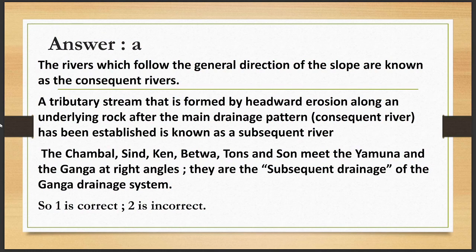So correct answer is this. First statement is correct. Second is incorrect here, friends, because a tributary stream that is formed by a headward erosion along an underlying rock after the main drainage pattern has been established is known as subsequent river, and the Chambal, Sindh, Kain, Betwa, Ton, Son, Mid, Yamuna and Ganga at right angles, they are subsequent drainage of Ganga drainage system, not consequent drainage. So that's why second is incorrect and first is correct.